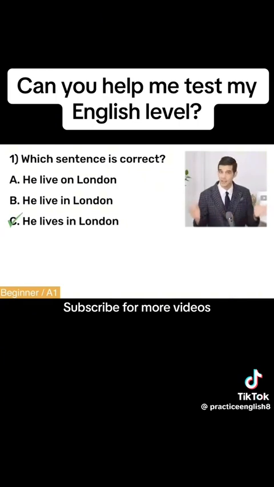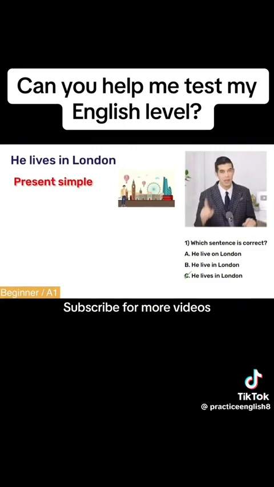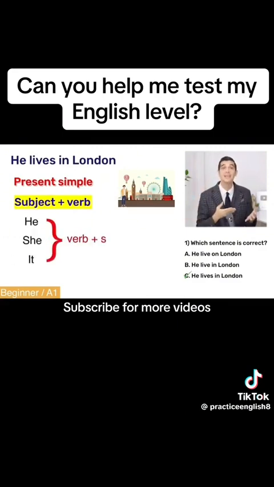He lives in London. But why? Because this is present simple. In present simple, we have subject plus verb. When the subject is third person singular, which is he, she, or it, the verb takes an S. So, I live, you live, he lives. In addition, we never say on London. We say in London. In plus city, not on.